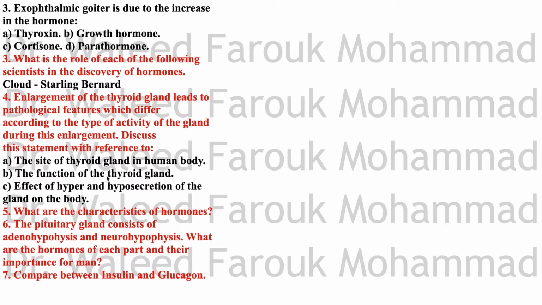Effect of hyper and hyposecretion of the gland on the body. Hypersecretion, we said it leads to exophthalmic goiter. Hyposecretion leads to myxedema, hypothyroidism. We studied this with the effects of the thyroxine. What are the characteristics of hormones? They take time to exert their actions. They are released in very small amounts.